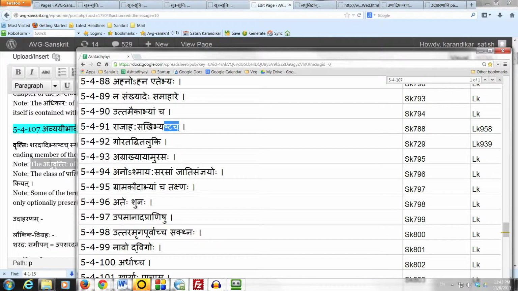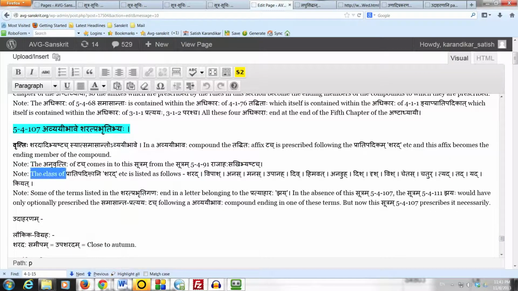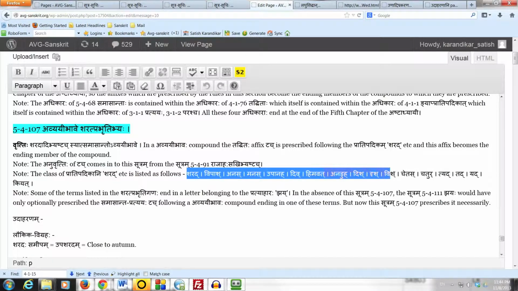The next note here says that the class of pratipadikani, sharad etc. is listed as follows. Sharad, Vipash, Anas, Manas, Upanah, Div, Himavat, Anaduh, Dish, Drish, Vish, Chetas, Chatur, Tyad, Tad, Yad, and Kiyat. This is how the Sharad Prabhriti Ganaha is listed in the Ganapatha.